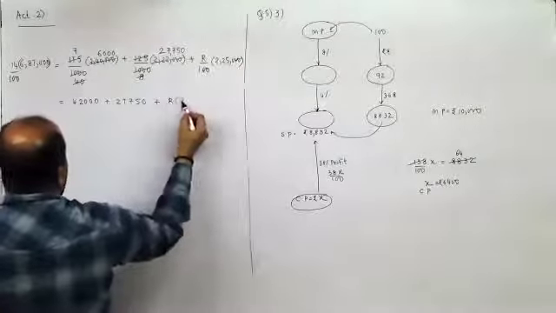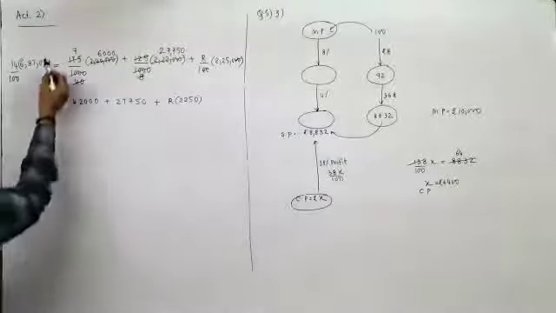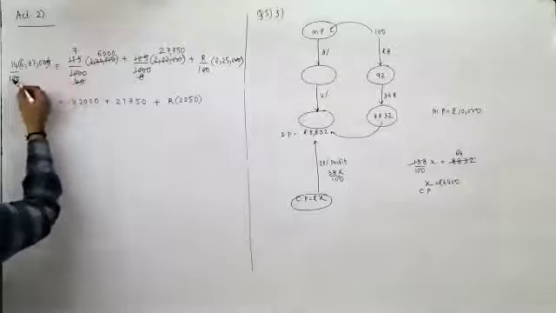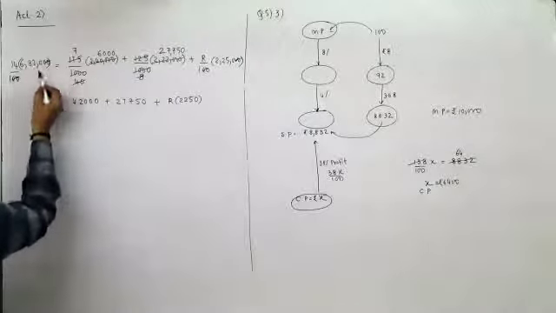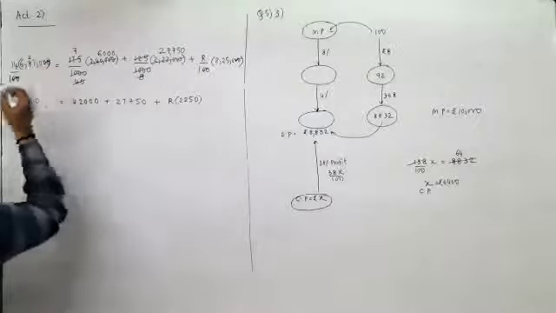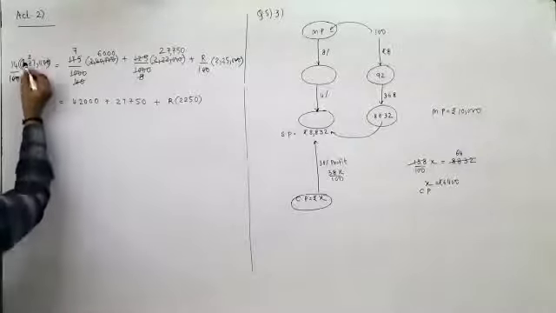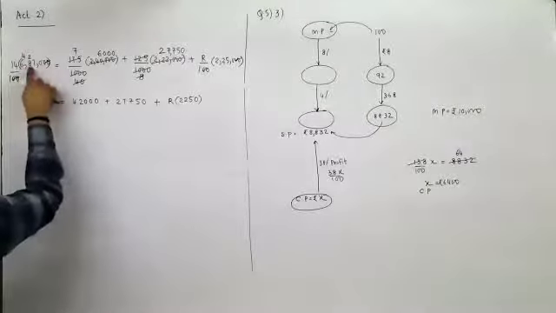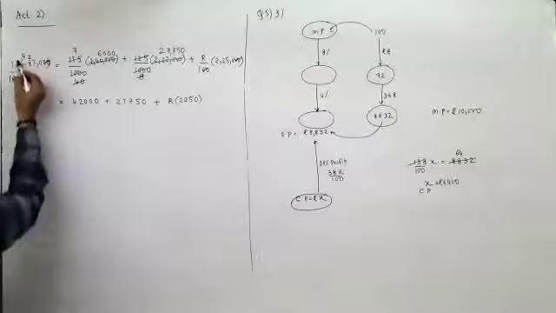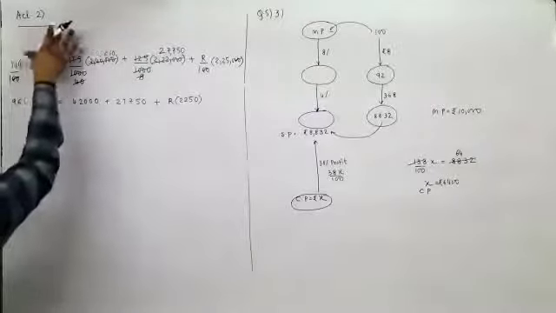So R into 2250, and this would be if I take 14 into this, then 7 4s are 28, 2 carry over, 4 8s are 32 plus 7 39 plus 2 41, 4 carry over, 4 6 are 24 plus 8 32 plus 4 36, 3 carry over, 0 plus 6 plus 3 9.